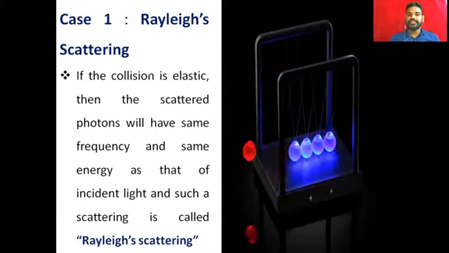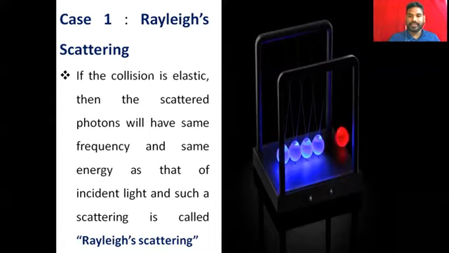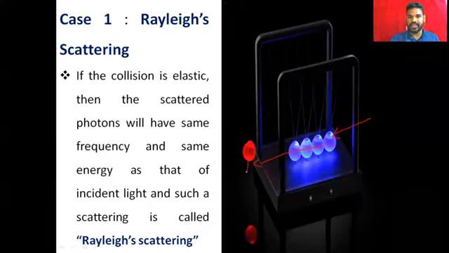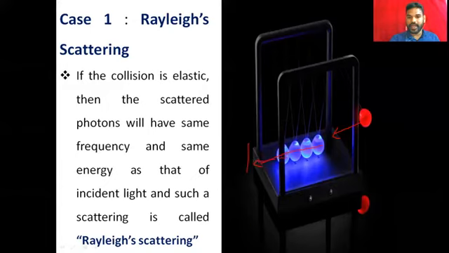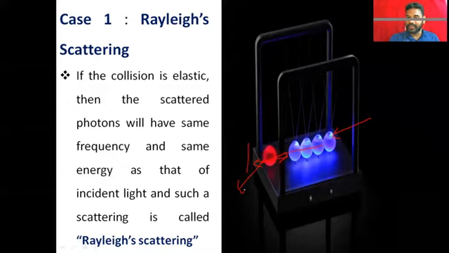Just imagine when a ray of light is incident on this molecule, it is excited to a higher energy, and it comes back to the ground state by releasing the same amount of energy that was absorbed.